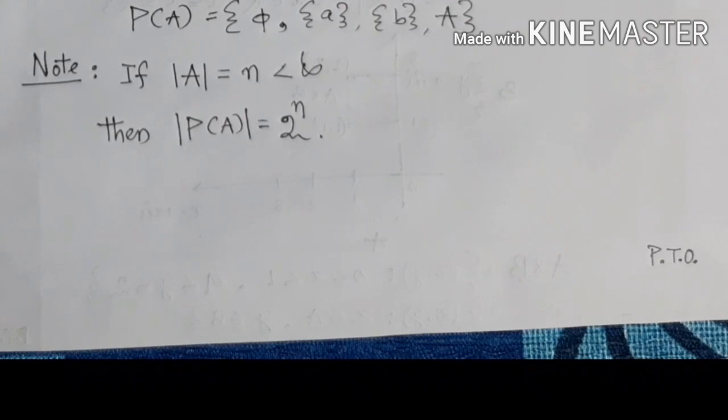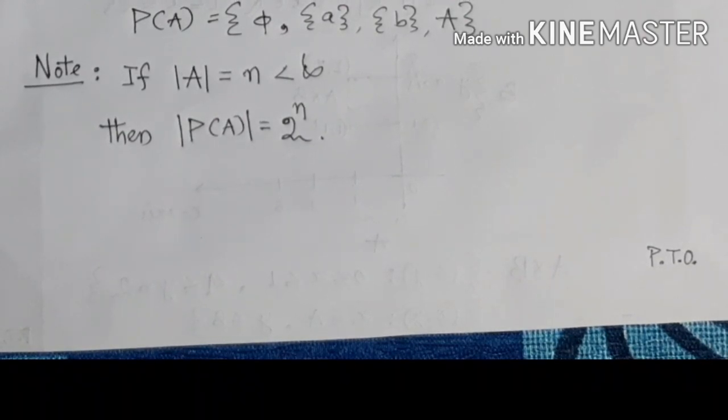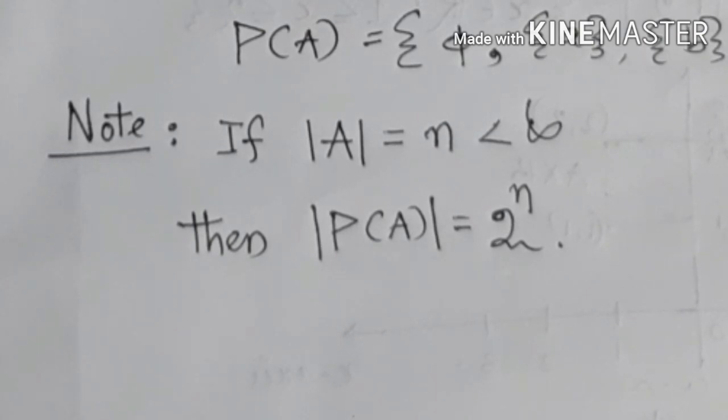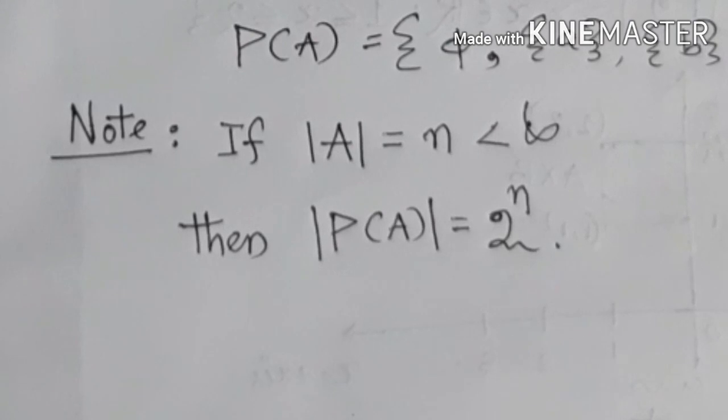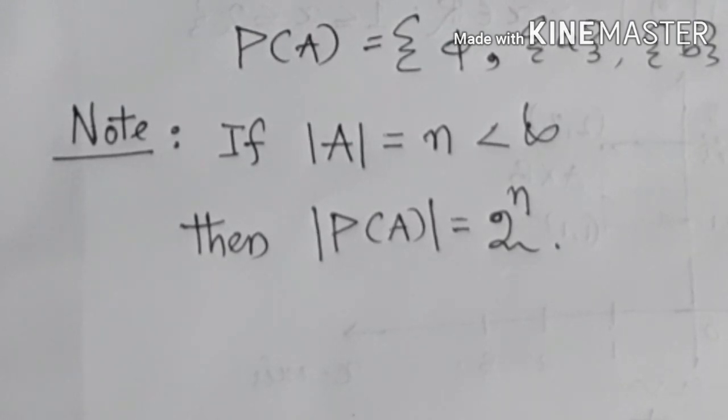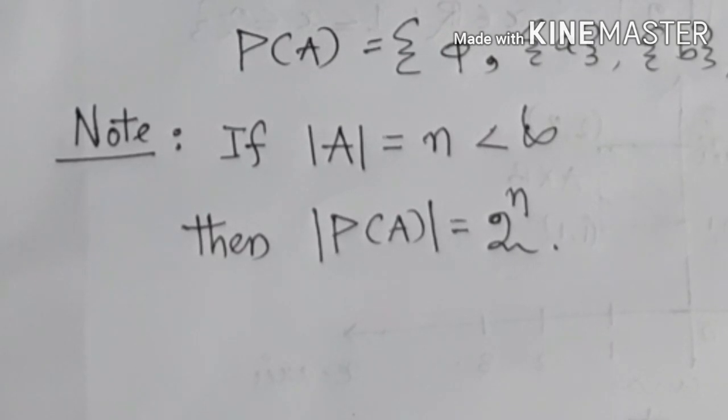So note that if A is a finite set consisting of n different elements, n is finite, then the cardinality of the power set of A equals 2 to the power n. Please remember and take this as an exercise, and this is very, very important.